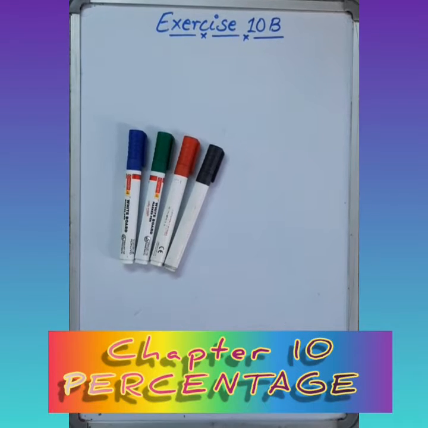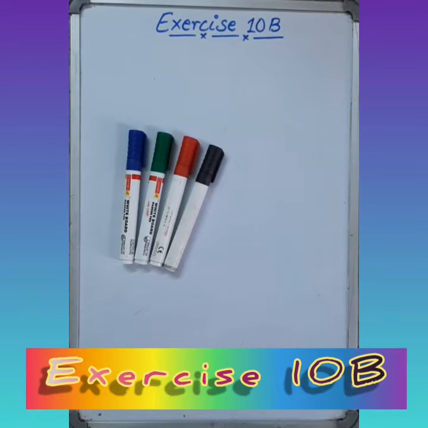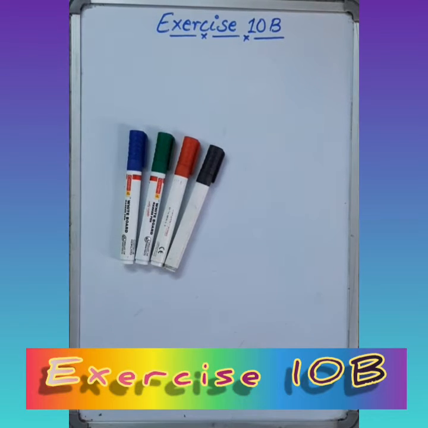Today we have to start exercise 10B from question number 10. In the previous lecture, we completed till question number 9. Question number 10: after deducting a commission of 5%, a mob costs rupees 15,200.